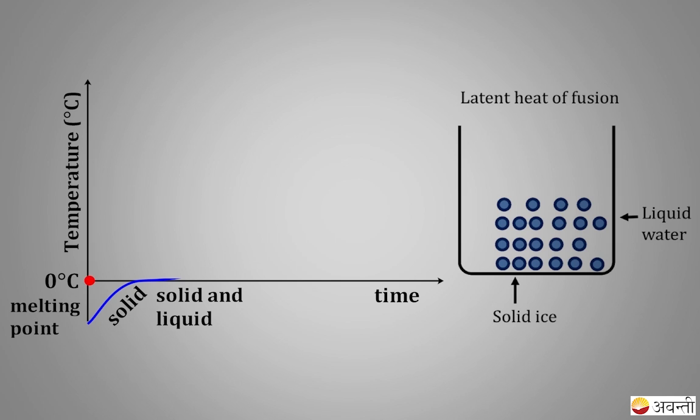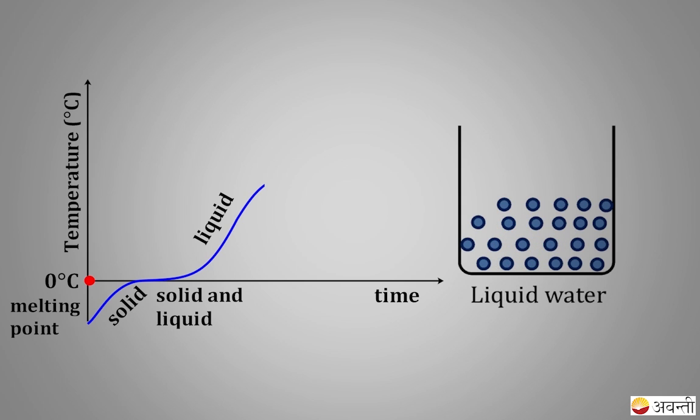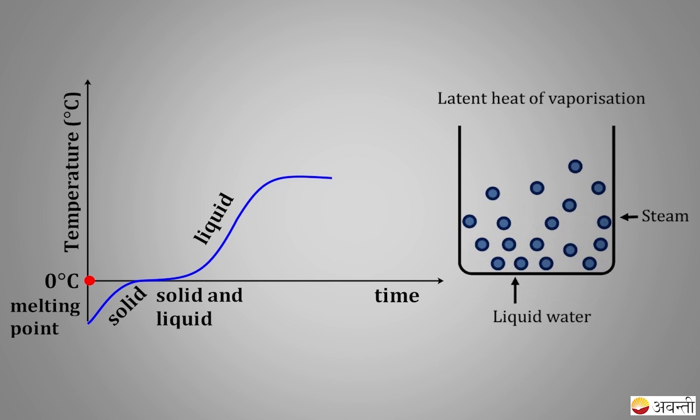And the temperature at which the solid gets converted into liquid is termed as its melting point. Now again after this point, we see that we have only liquid existing in the system, but when again the temperature remained constant, latent heat of vaporization came into the picture, which is the latent heat required to convert liquid into a gas. And this temperature where the liquid converts into a gas is termed as boiling point.